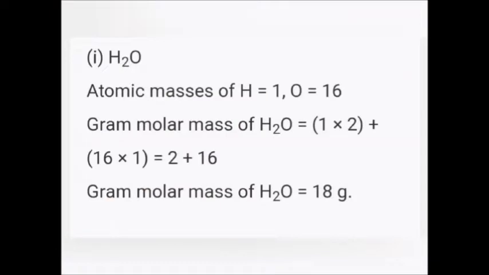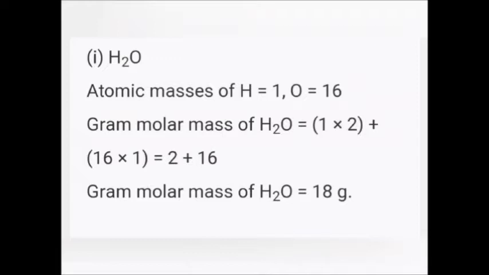Let's solve some problems. Calculate gram molar mass of water. The formula for water is H2O, 2 hydrogen, 1 oxygen. To calculate gram molar mass, you should know atomic masses of individual components. The atomic mass of hydrogen is 1, atomic mass of oxygen is 16.